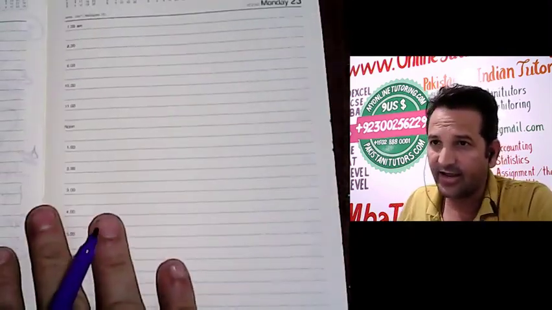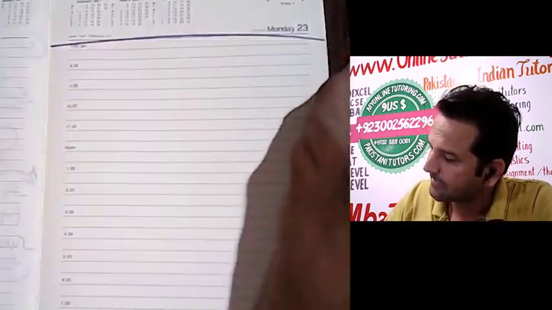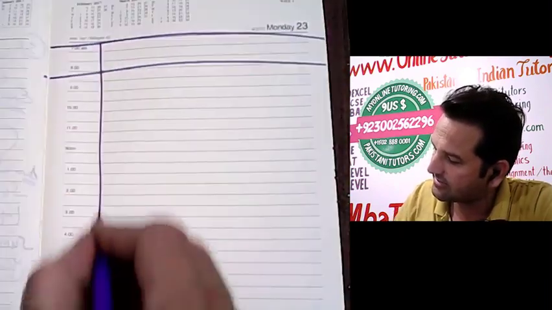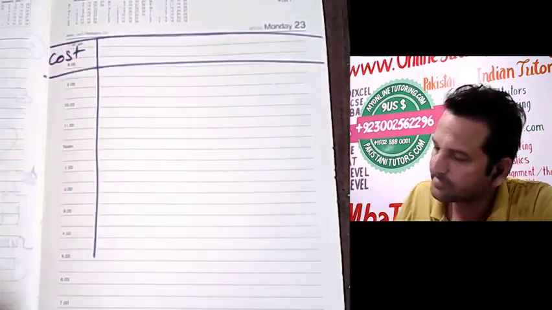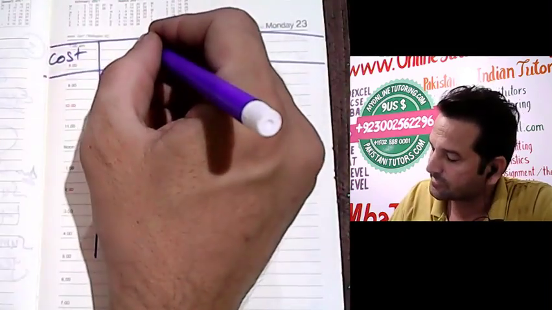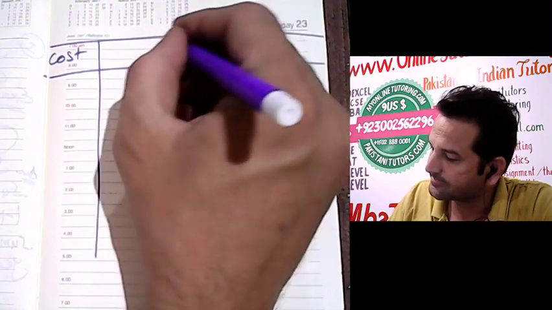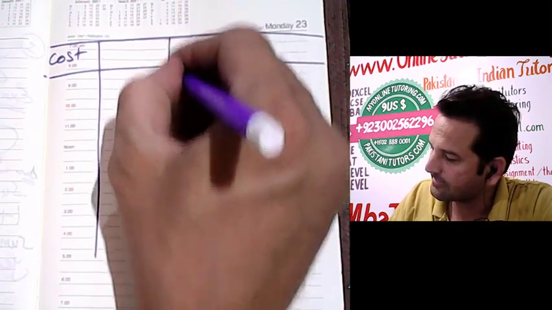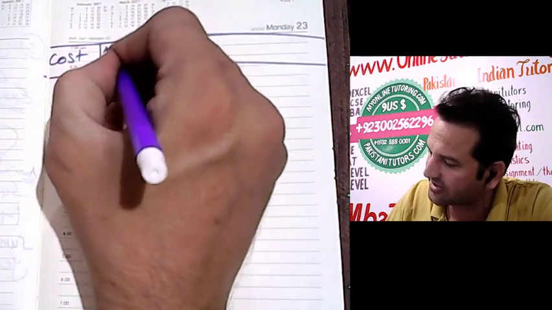Again I am making a chart. This is cost, depreciable cost.